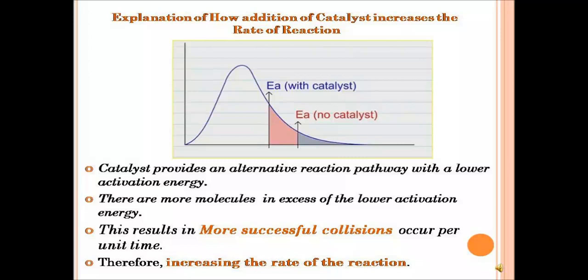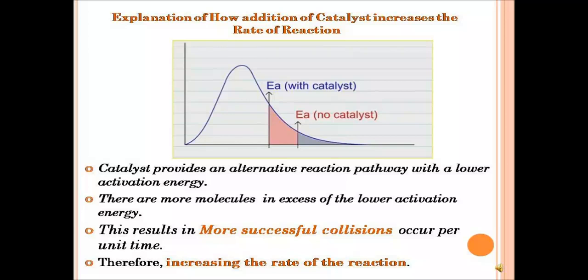Catalysts provide an alternative reaction pathway or route with a lower activation energy. When catalyst was added, you can see that there is a lowering of the activation energy, and you know that the activation energy is the energy barrier that needs to be overcome before a reaction can take place.